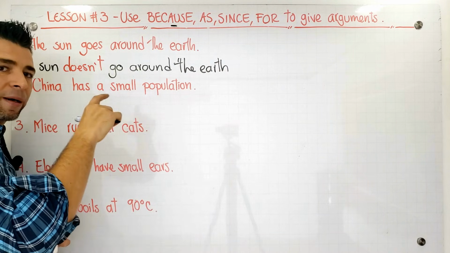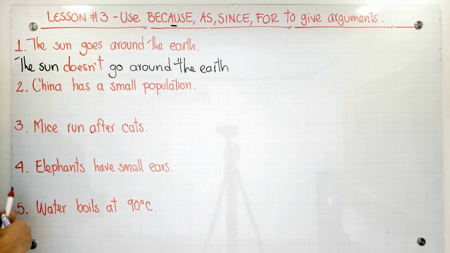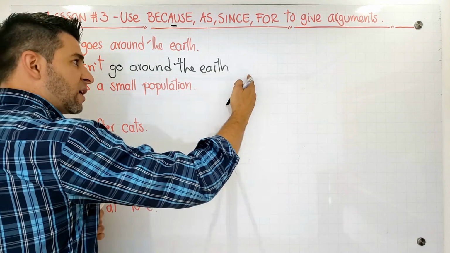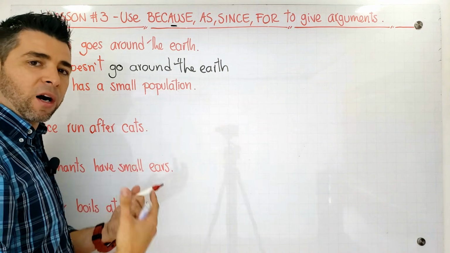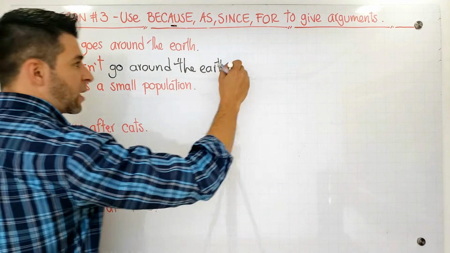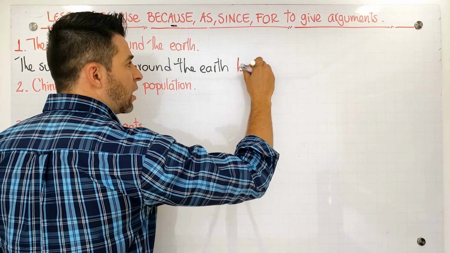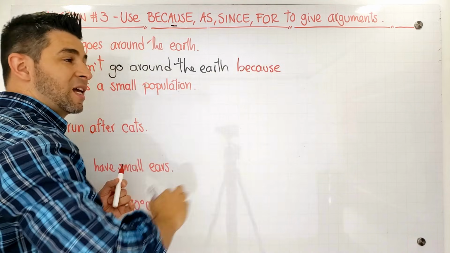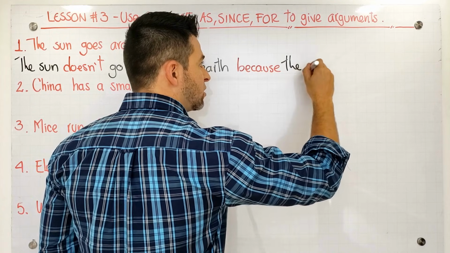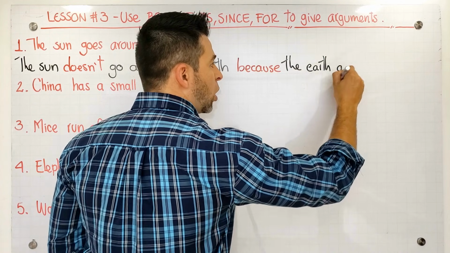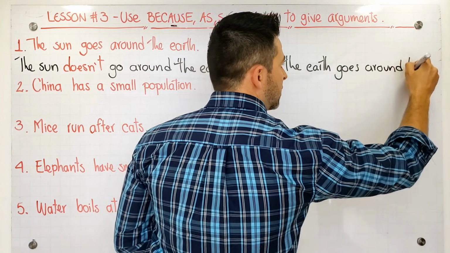Vamos a seguir como un pequeño patrón. No es necesariamente así, pero vamos a hacerlo para practicar un poco esto. Look at this. The sun doesn't go around the earth. After this, I can use all of this or one of these to give an argument. For example, I'm going to start with because, this is what normally most of us do. Okay? There, because what? Because the earth goes around the sun, okay, around the sun.